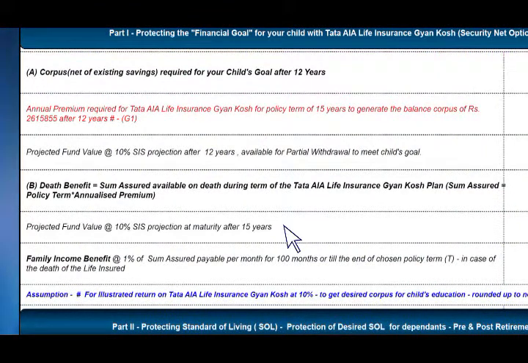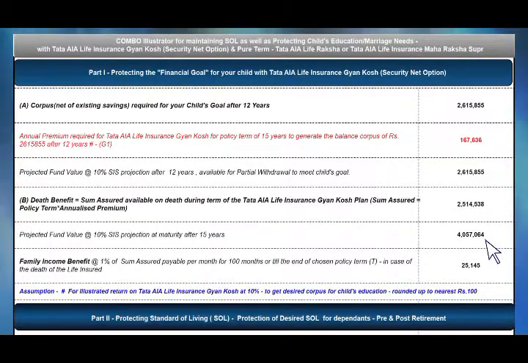If this policy continues for 15 years and you do not withdraw the money, it will be 40 lakhs, 57,000. Maybe if there is any change of plan also, I'm getting 40 lakhs after 15 years. Even if there is a change in plan. Alright, very good.